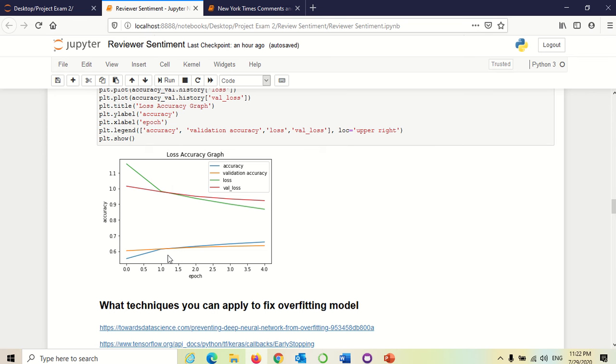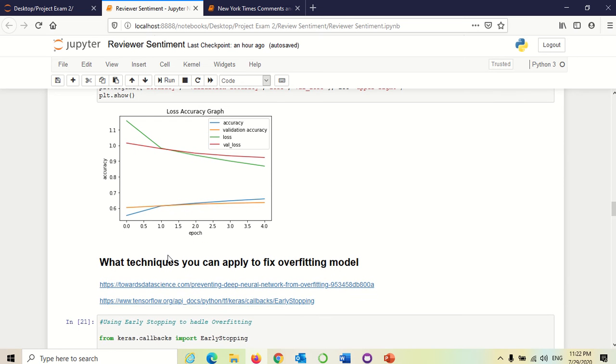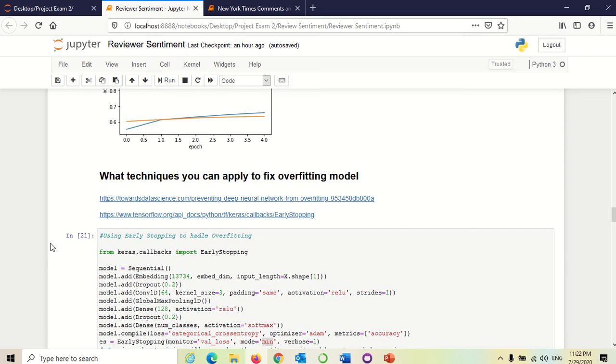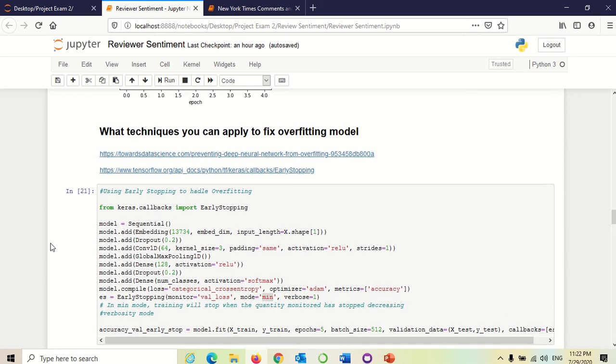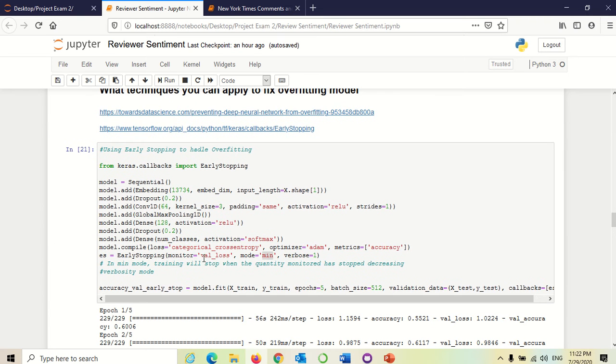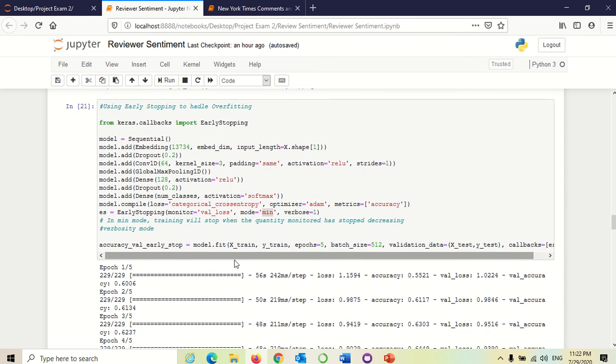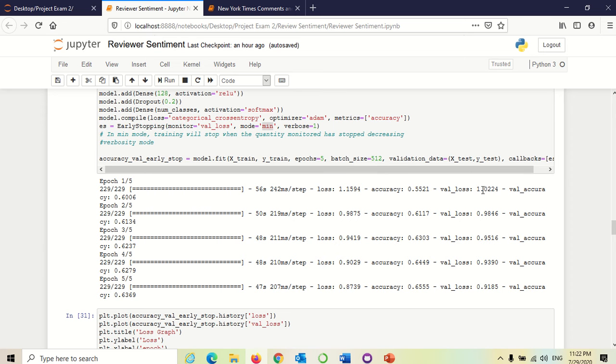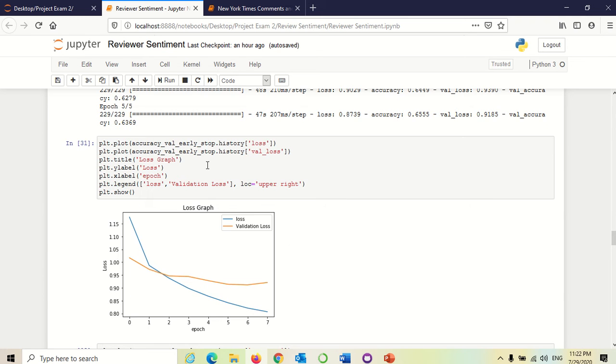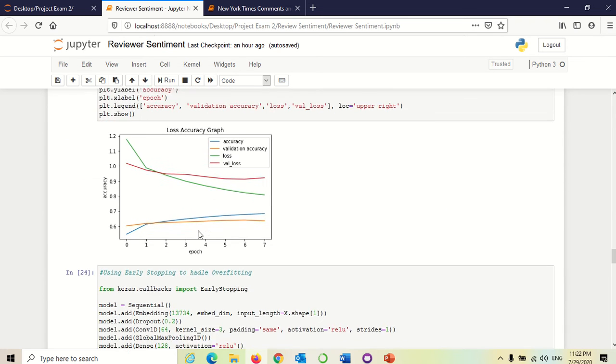This model is overfitting. To fix this overfitting, we are using early stopping. In early stopping, I was using monitor as validation loss and mode as minimum initially. If mode is minimum, the training will stop when the quantity monitored has stopped decreasing. As I put 5 as the epochs, you can see the validation loss is getting decreased. It did not stop, and I plotted the graph with loss and accuracy.